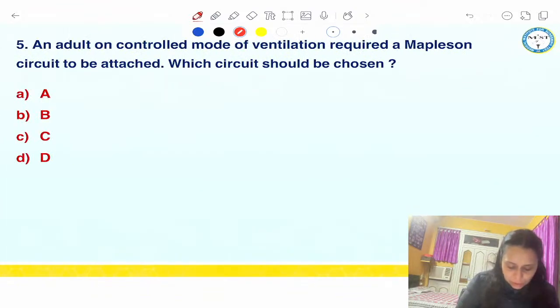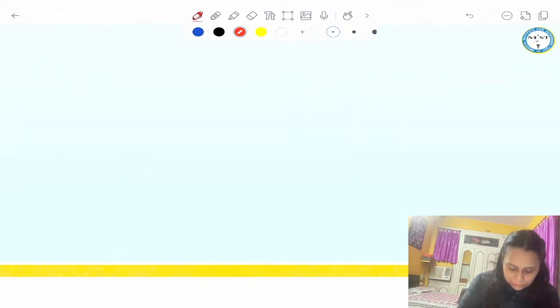An adult on controlled mode of ventilation required a Mapleson circuit to be attached. Which circuit should be chosen? Okay, so guys, I'll come back to the question. What are the possible questions from Mapleson? Mapleson has been asked in last NEET exam. So I'm expecting in INI-CET, there could also be a question which can be asked on it.